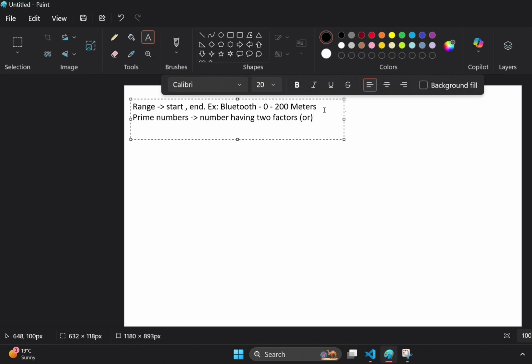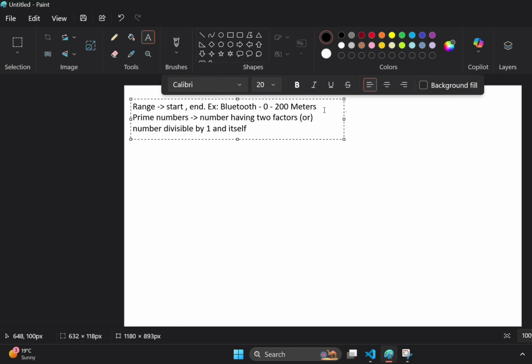You can use any one of these definitions. Number divisible by 1 and itself.